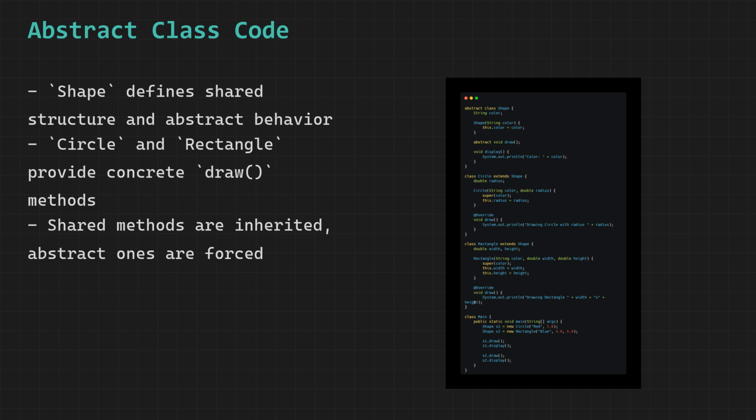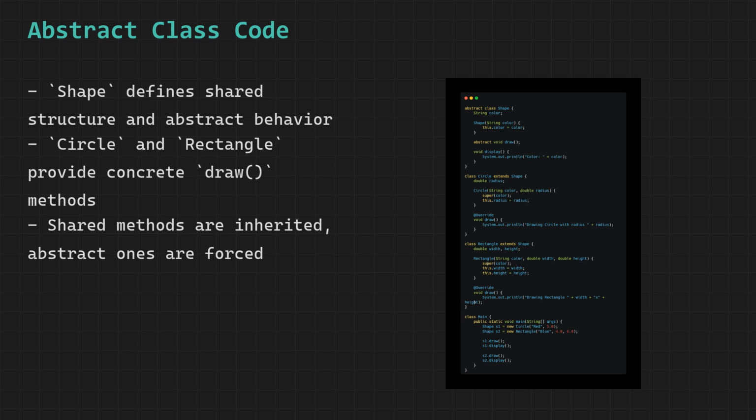We create two shape references. S1 holds a circle object with color red and radius 5.0, and S2 holds a rectangle object with color blue and width 4.0 and height 6.0. Even though both references are of type shape, the actual objects are circle and rectangle. This is dynamic method dispatch in action again.